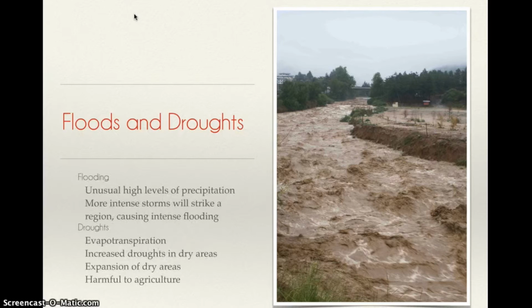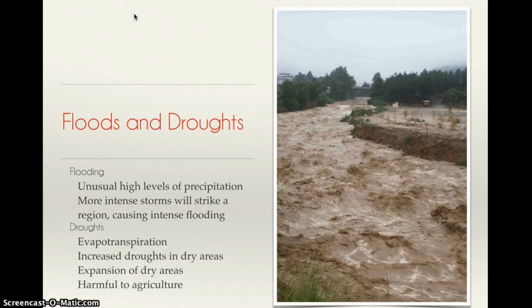About floods and droughts. Major floods that happened every 100 years now happen every 10 or 20 years. More intense storms will strike a region, causing intense flooding. Also, global warming affects the evapotranspiration, or the movement of water into the atmosphere from land and water surfaces and plants due to evaporation and transpiration. This causes droughts.